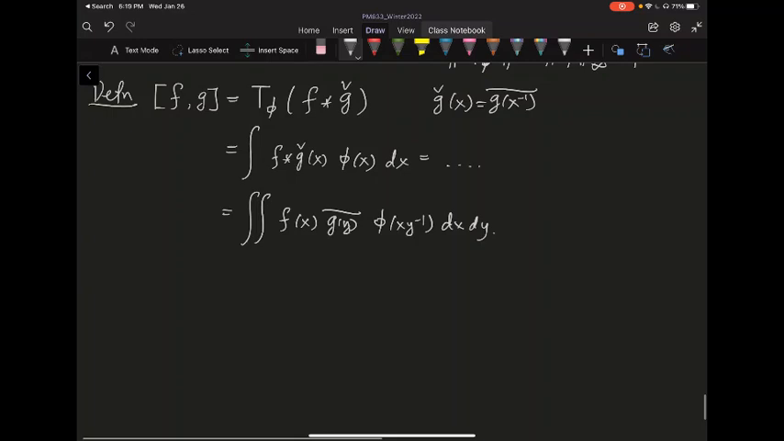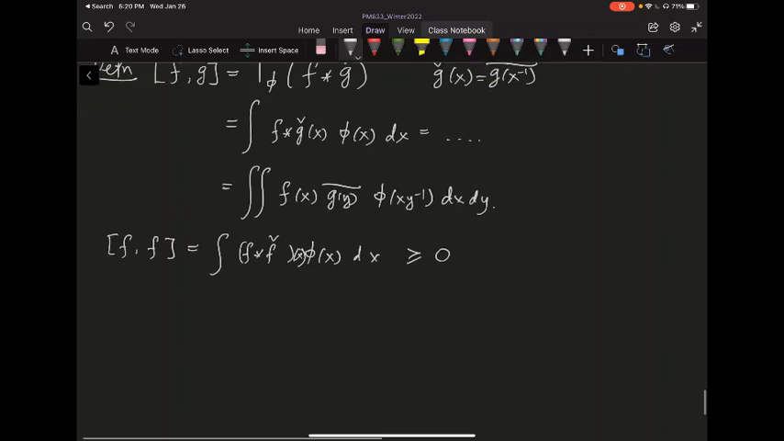What you can see is that, because I have this formula, if I want to evaluate this bracket of f with f, this is essentially just integrating f convolved with f check against phi of x dx. This is going to be positive. This is one characterization of a positive definite function. You can also see it from this double integral as well. But anyway, you have something that's positive.